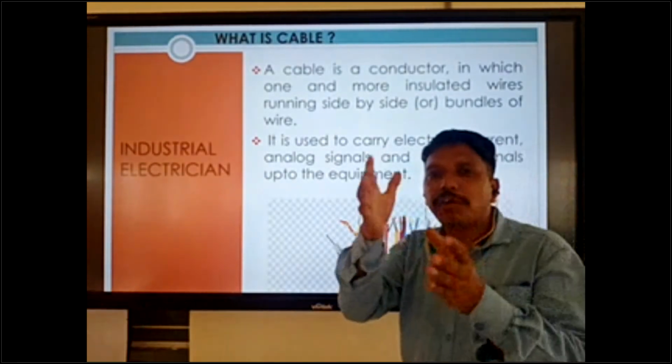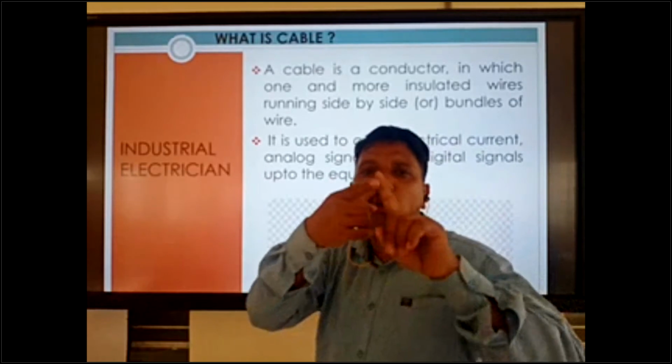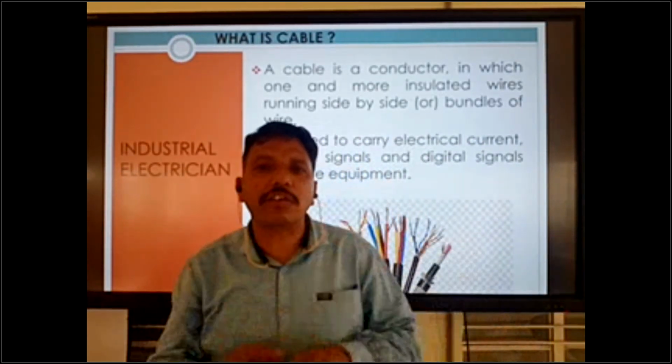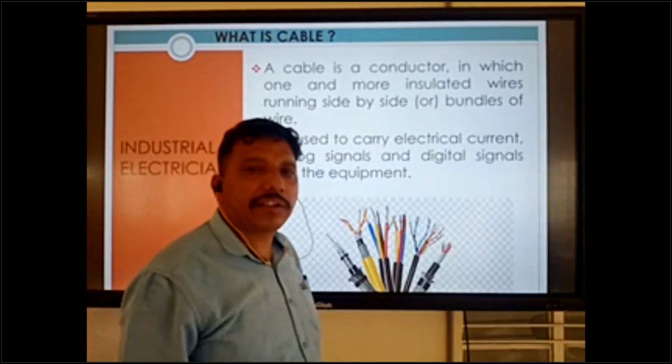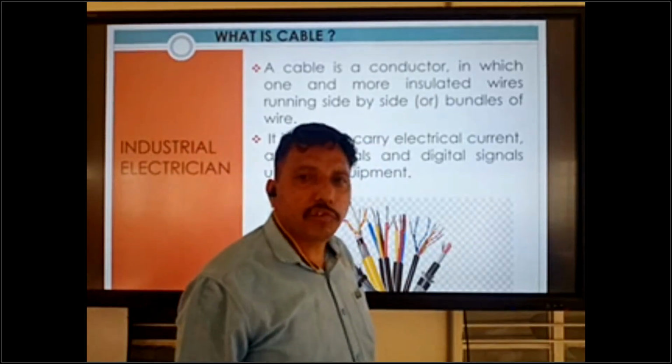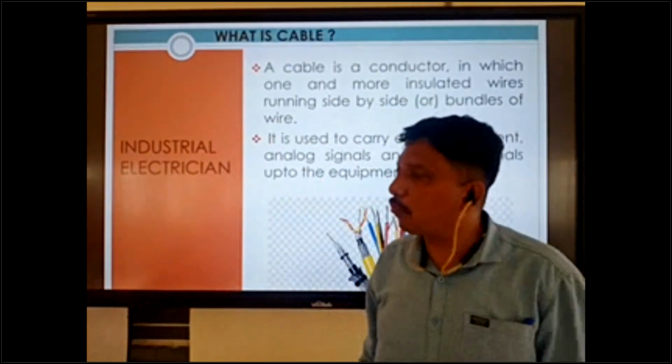If the conductor is naked, there is a problem: short circuit. This is a short circuit. Okay, so all wires come insulated, with insulation.